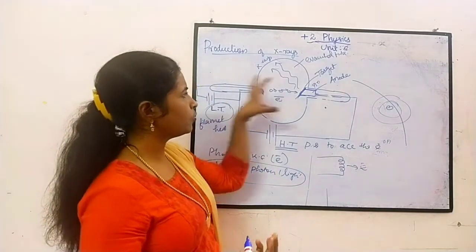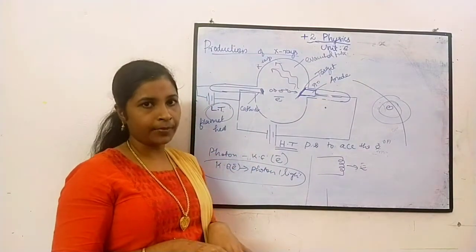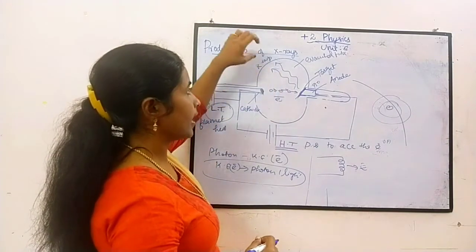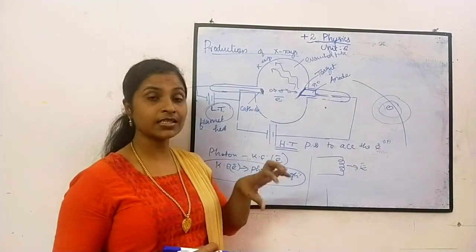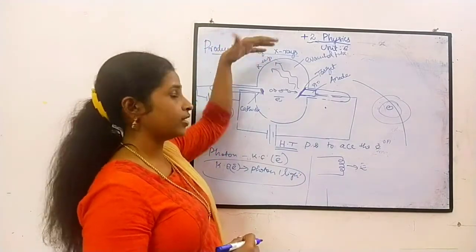That lost energy is converted into light. That light is not visible. That light is called X-ray.